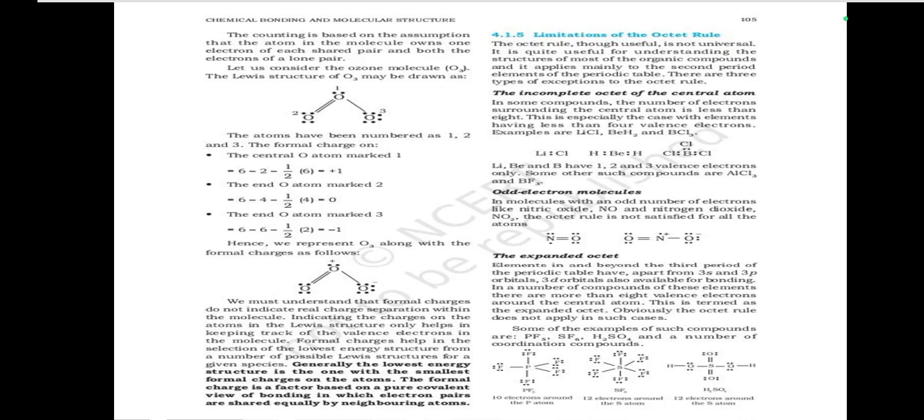Some examples of such compounds are PF5, SF6, H2SO4, and a number of coordination compounds. Interestingly, sulfur also forms many compounds in which the octet rule is obeyed. In sulfur dichloride, SCl2, the S atom has an octet of electrons around it.